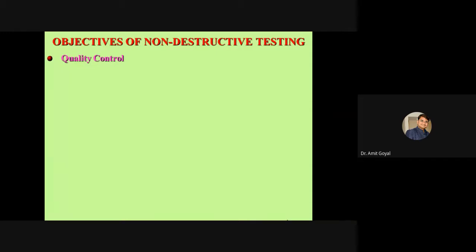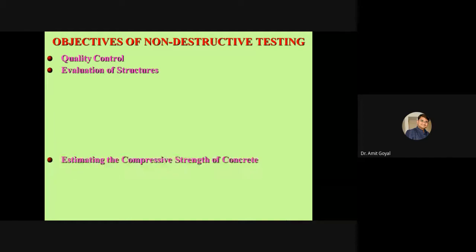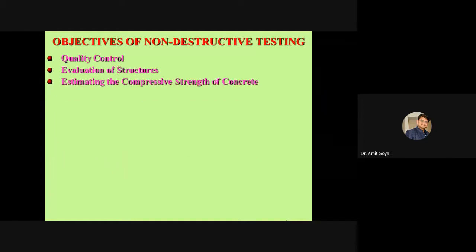So how can you measure the strength of the concrete of an existing structure? These are the well-defined equipments. You can find out the quality control and what the quality of the concrete is, right? Another is evaluation of structures: you can analyze whole structures very easily and very quickly by using these NDT equipments, right? So estimating the compressive strength of these structures is again a part of quality control.